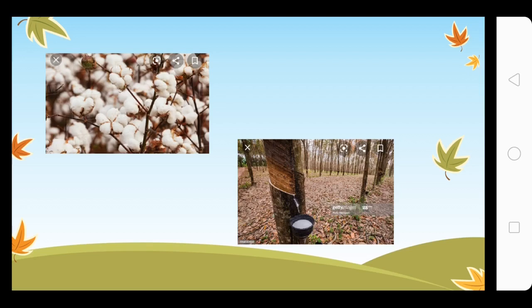Now as you can see in this picture, this white liquid that is flowing is basically rubber. It is called latex, which is then used to make rubber. And this is the wood that we obtain from plants. Behind it too, these are all wood.